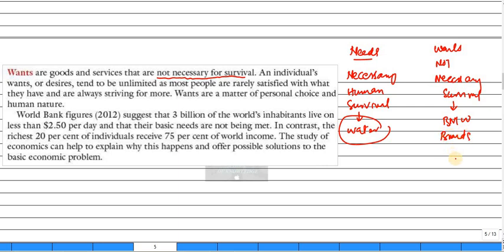Okay, branded clothes mean not simple clothes. Clothing is also a need, but if you are talking about branded, that means now you want it. We can survive without a BMW car, without branded clothes, without AC rooms, etc. But you cannot survive without water, without food. So these are needs.